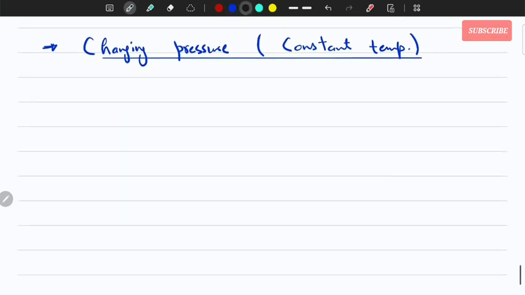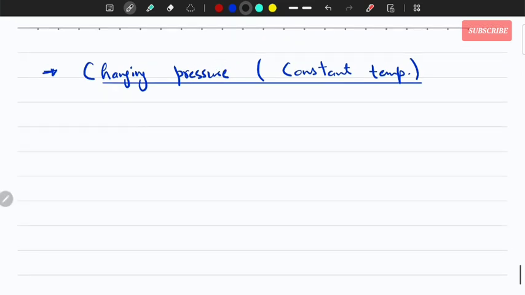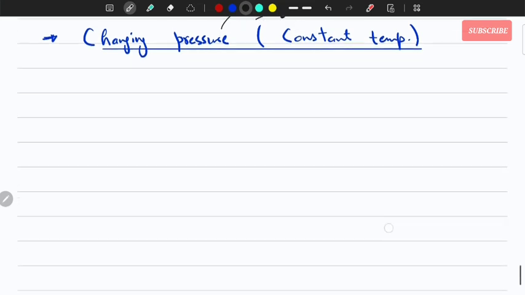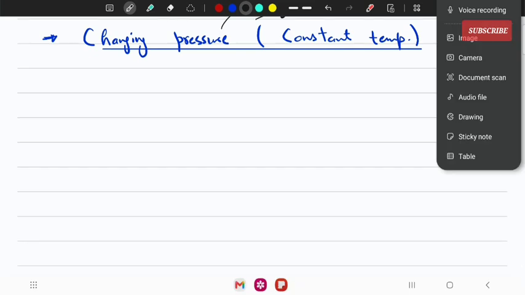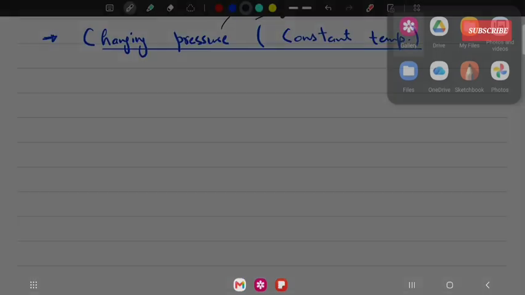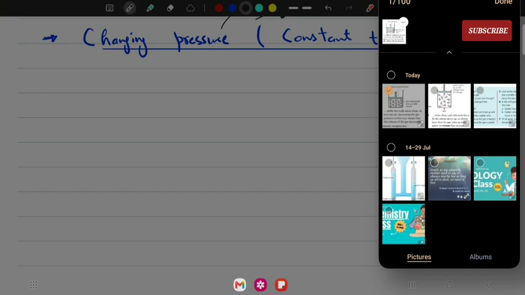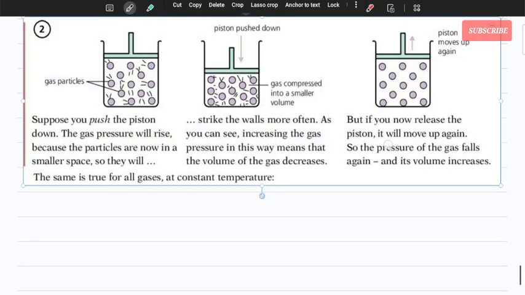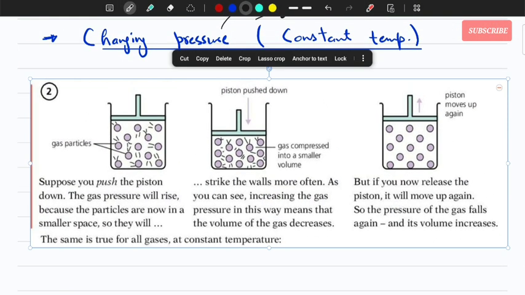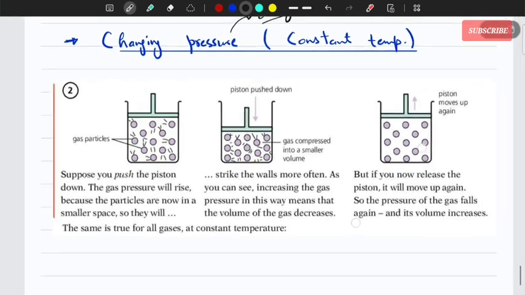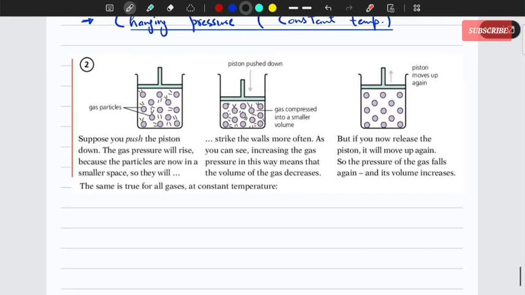Okay, remember when we are talking about pressure, the pressure on the gas. Okay, so let me show you the diagram here. I should have it here, hopefully. Okay, so this is, yeah, look at this. This is a similar experiment.